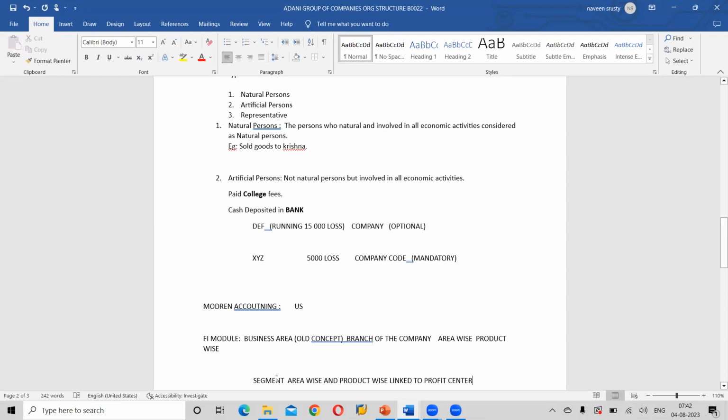So in this project, we are going to use both segment and business area. If you are working for a client who is not using business area, you will have knowledge of segment. If your client is using segment and not business area, you will have knowledge of segment. If your client is using both, then you will have knowledge of both. Anyway, we are going to do that. So hope you understood my point. Yes, no?